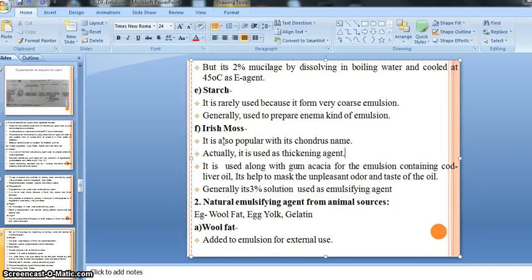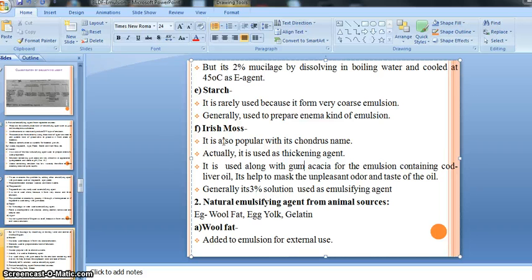Like this, an egg yolk emulsion also needs a preservative for preservation purposes. And there is also a recommendation for the storage condition.